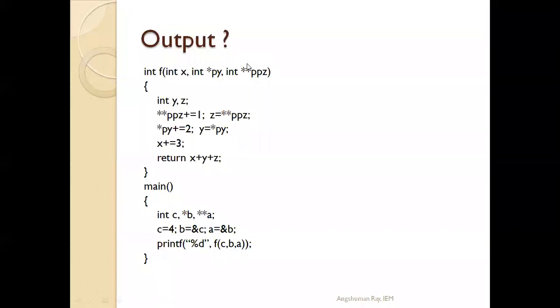Unless I understand. Sir, I have a question. Yeah. Sir, do we know the value of the pointer? How do we know the value of the pointer, like b equals ampersand c? C is equal to 4, it is mentioned, and b equals ampersand c means b is storing the address of c. Okay, yes sir. But we don't know that, so how will we calculate that? Okay, that thing I will discuss, but without knowing that also you will be able to give the answer. I will discuss this thing.